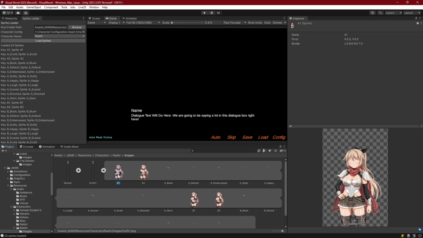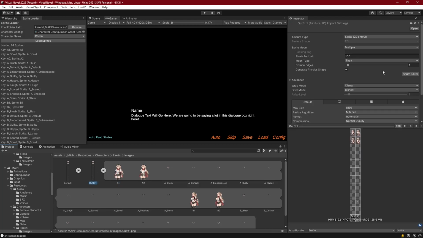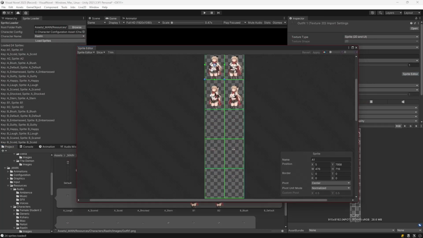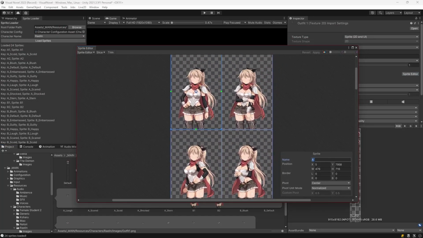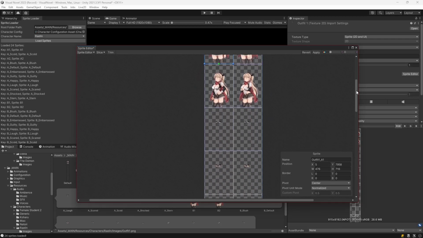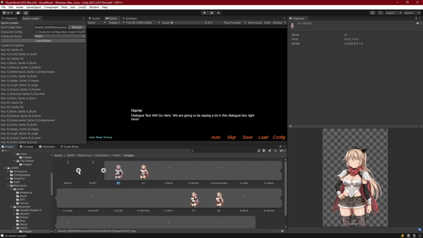We would have to name the sprites according to their outfits or according to whatever folder they're in. Which means if I take outfit 1, go to sprite editor, and just pull this down here, then I would rename A1 to something like outfit 1, A1. Yes, a painstaking process, but you only do it once. And maybe you could even write a script to do it for you. I would make sure that all of these are preceded with outfit 1. Why? So we'll be able to differentiate A1 from default between A1 and outfit 1.